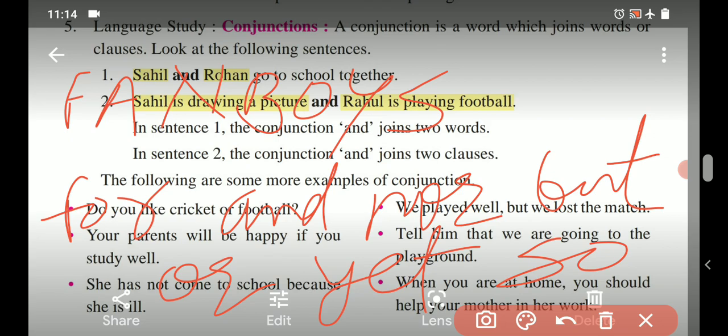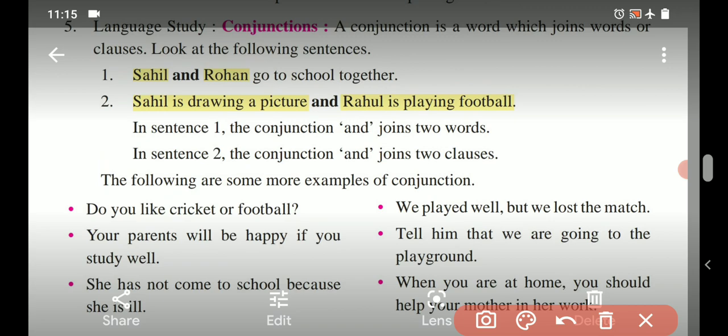So these are the seven basic important conjunctions. You have to remember them using the trick given over here, FANBOYS. It is the abbreviation. So these are seven conjunctions. They are used to join two clauses and two words too. Let us see some more examples given below.